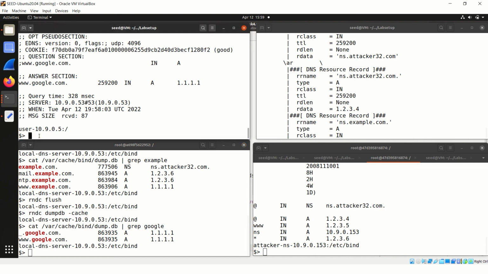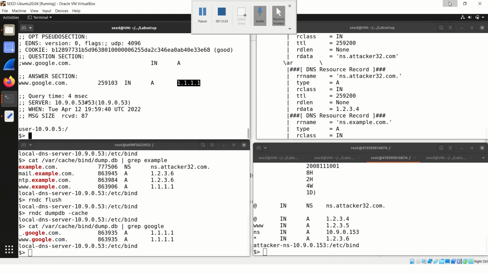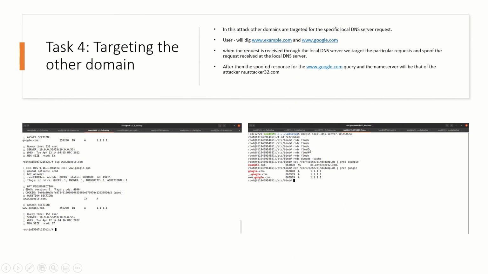If I try and execute another dig command on www.google.com, keep your eye on the query time. It will give results from the database or cache that has already been stored on the local DNS server. So here we can see the time is always reduced and we are always receiving the fake IP address. So this was all about task 4.